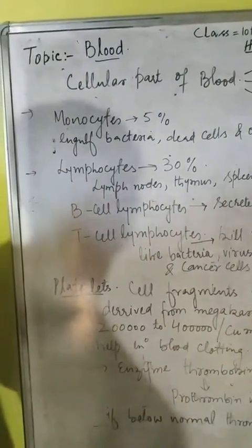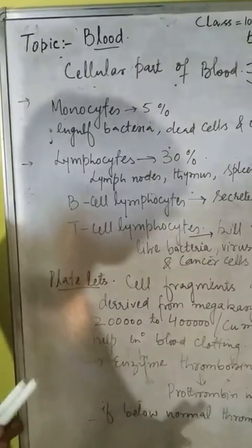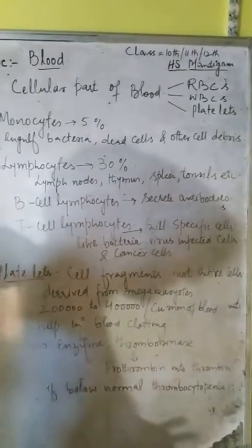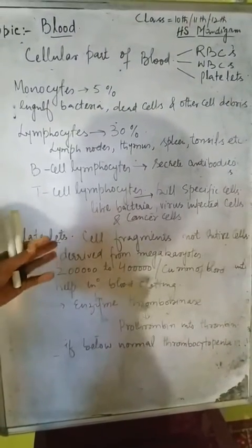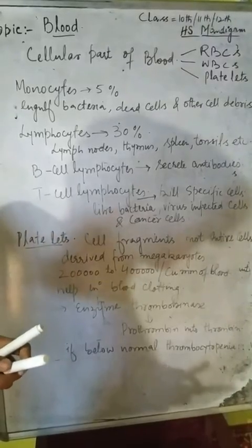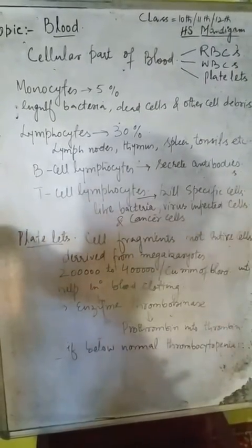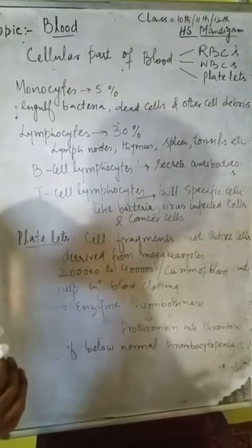Likewise, here I would like to add for the leukocytes, if sometimes the number of leukocytes falls below the normal, which is around 5,000 to 10,000 per cubic millimeter of the blood, then we say that the person suffers from leukocytopenia, and if the number increases above the normal, then the condition is called leukocytosis.